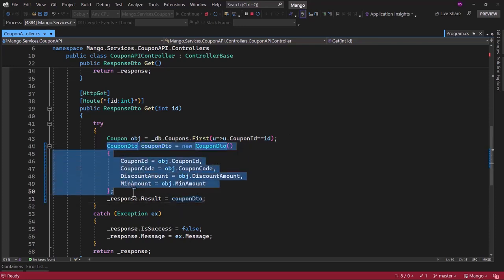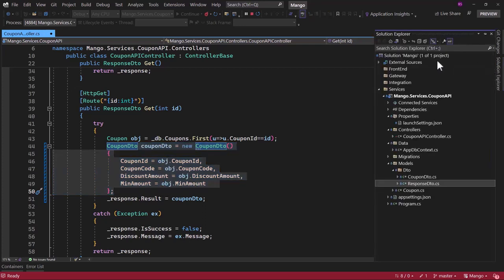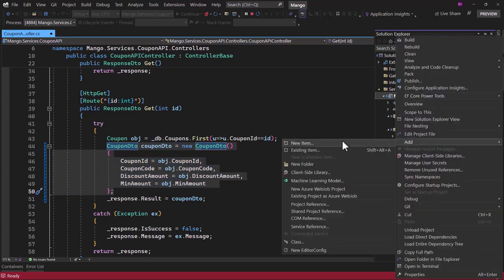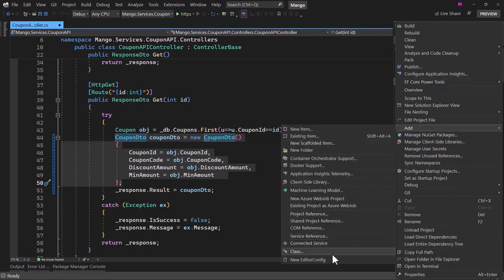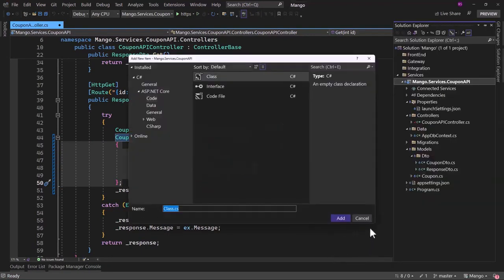Right now it is looking ugly. Think about if you had to do that for all the endpoints in all the microservices. That will be a nightmare. Thankfully we have AutoMapper, and for that inside the project I will add a new class file. Let me stop the application. You can do all of this mapping configuration directly in Program.cs, but I like to separate it out. That way the Program.cs is not too cluttered.